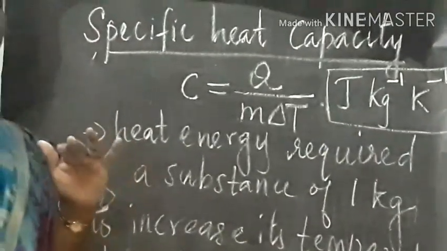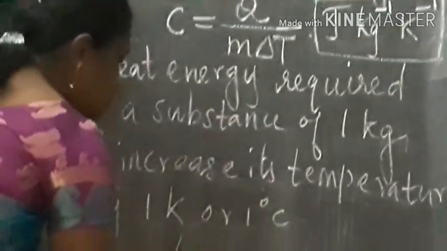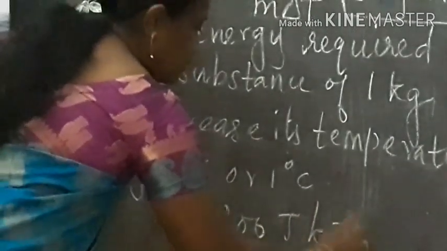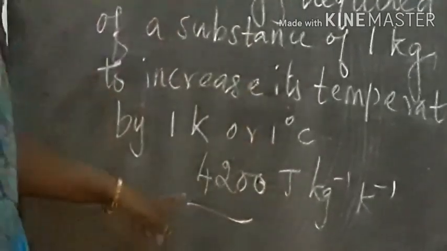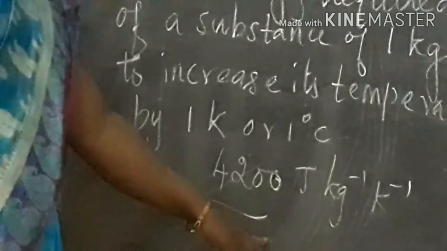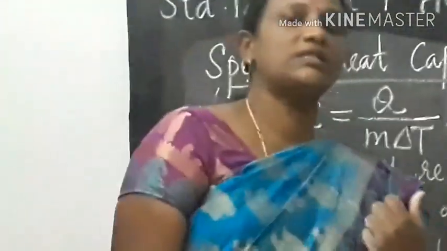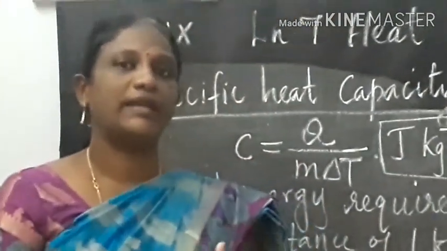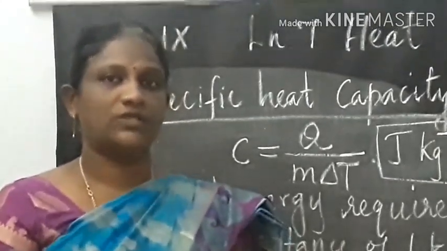And when you consider all substances, water has the highest specific heat capacity, that is 4200 joule per kilogram per Kelvin. That is why water is used as a coolant for radiators, and also as a coolant in factories.